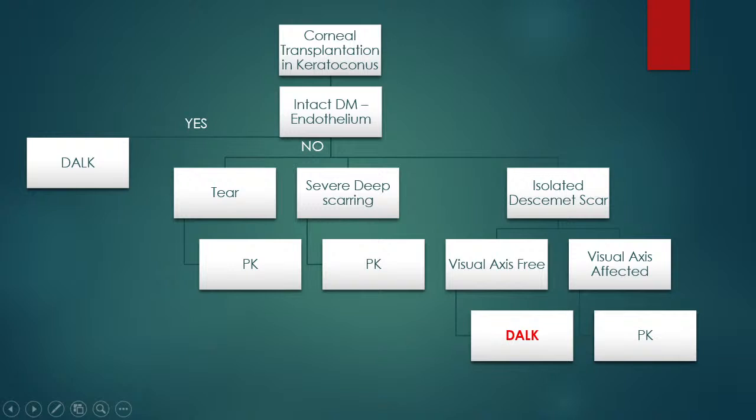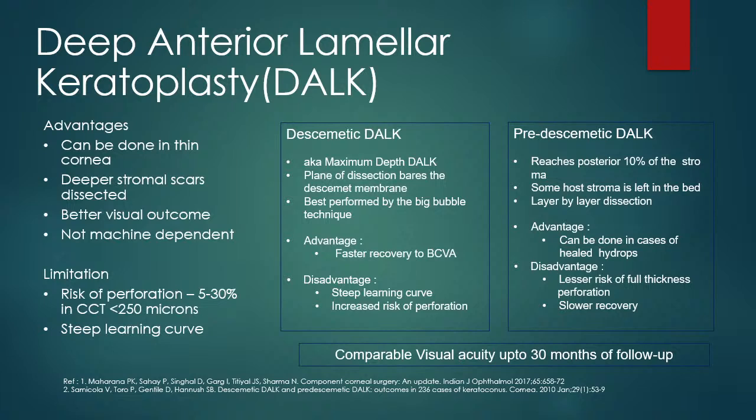DALK basically requires that the Descemet membrane and the endothelium barrier should be intact. If there are any tears or deep scarring, then we would prefer a penetrating keratoplasty. And if there is an isolated Descemet scar that is also visual axis free, we can proceed with the DALK procedure. Now, the advantages of deep anterior lamellar keratoplasty are that it can be done in thin corneas, deep stromal scars can be dissected, there is a better visual outcome, and it is not machine dependent.